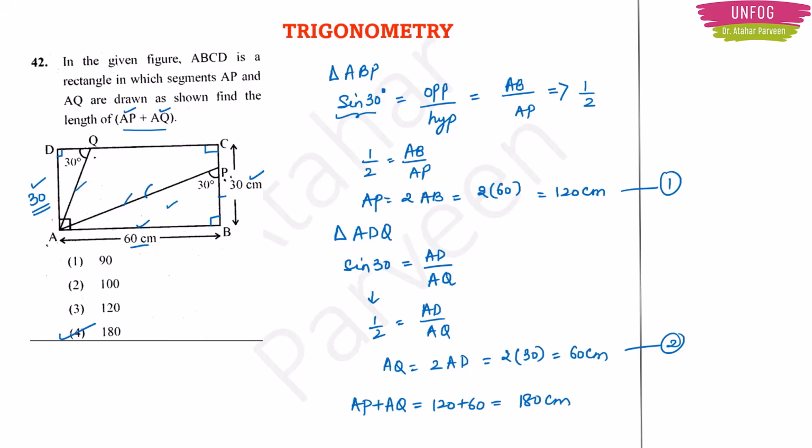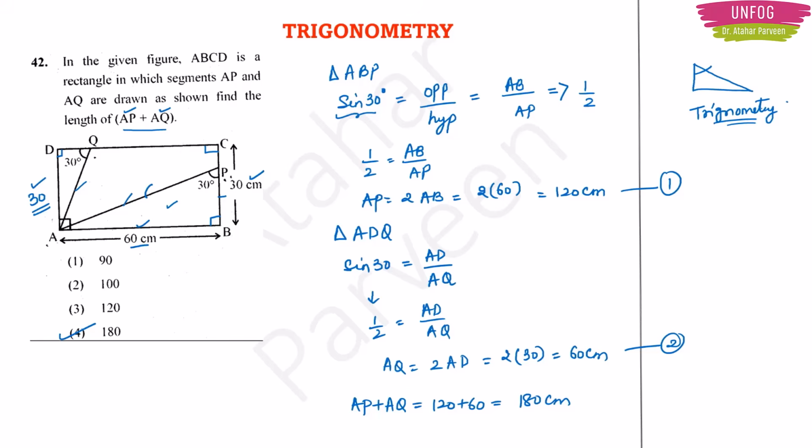So one tip which I would like to give you in this problem is that wherever you get a right angled triangle and you have one angle given, then apply trigonometry there. Your things will become very easy. Okay, you can easily solve the problems. In fact, trigonometry will give you shortcut many times.